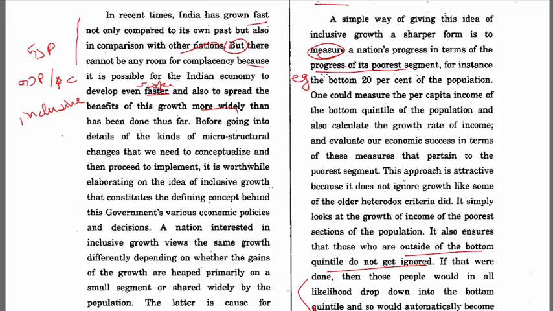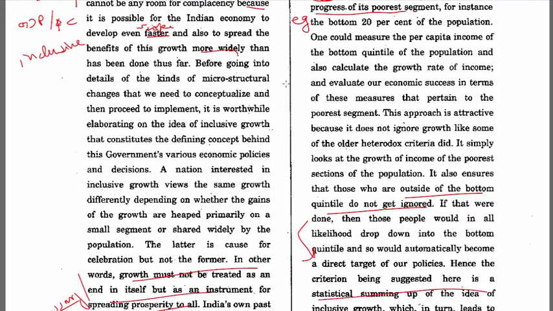So these are various concepts. So you know that these are there. Now what is the author suggesting? That you measure the nation's progress only in terms of the progress of the bottom 20% of the population. Okay. Now he says one could measure the per capita income of the bottom quintile of the population and also